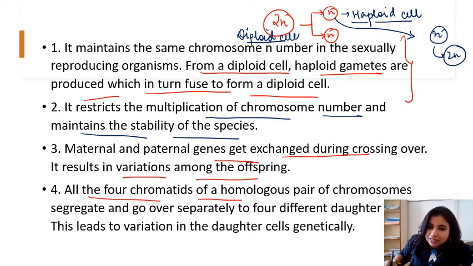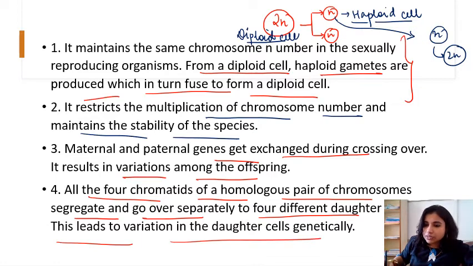All the four chromatids of a homologous pair of chromosomes segregate and go separately to four different daughter cells. Once they undergo crossing over, the four chromatids get separated and go separately to the daughter cells, and this leads to variations in the daughter cells, right?